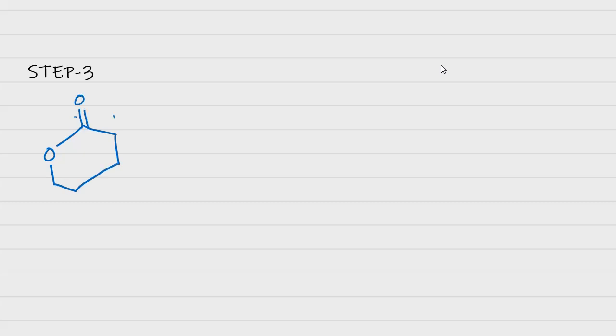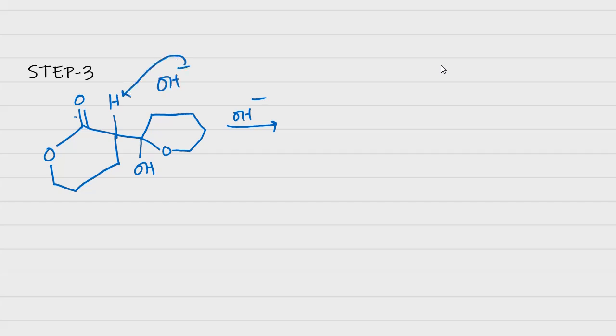Now this is the hydrogen atom which is acidic in nature. Now base abstracts that acidic hydrogen and forms an enolate ion. This stage is called the enolization step, and actually this enolization process initiates the dehydration reaction.